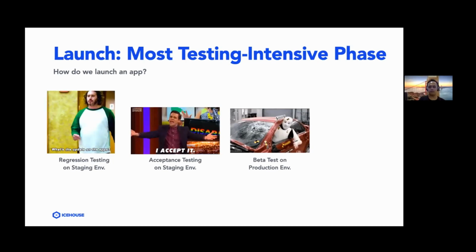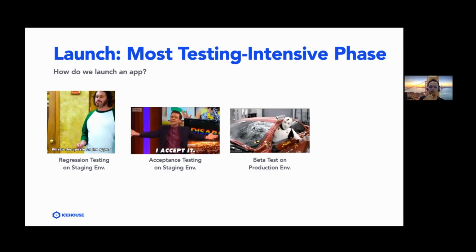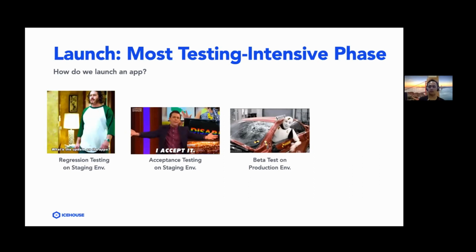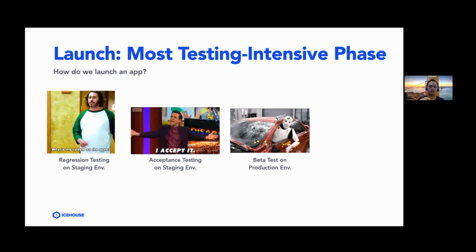We distribute the app to our QAs using tools like TestFlight for iOS apps and Firebase for Android apps, and the QAs download it and start to do beta testing on their devices. After beta testing is done, and we know that the critical functionalities of the app still function, we can consider that the app is ready to be launched into the market.